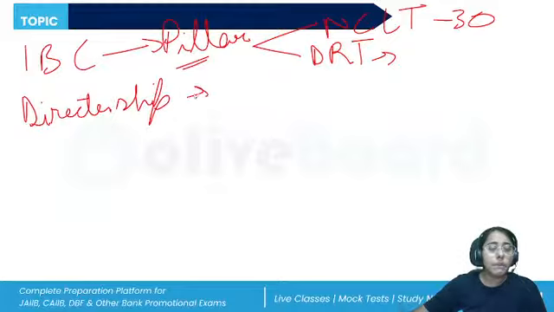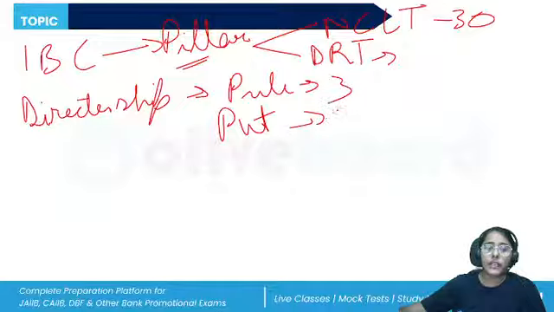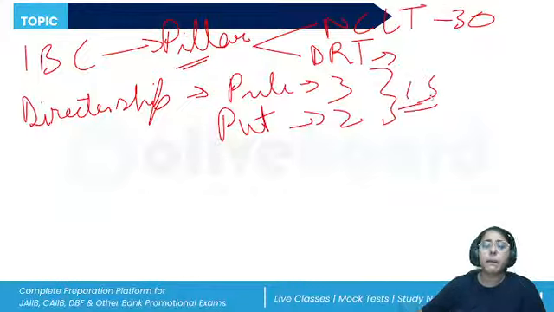In a public company, minimum number that is required is 3, and in the private company we require 2 directors. Maximum number 15 is there, generally 15, but if the public company wants to appoint more than 15 directors, then by a special resolution they can do that.